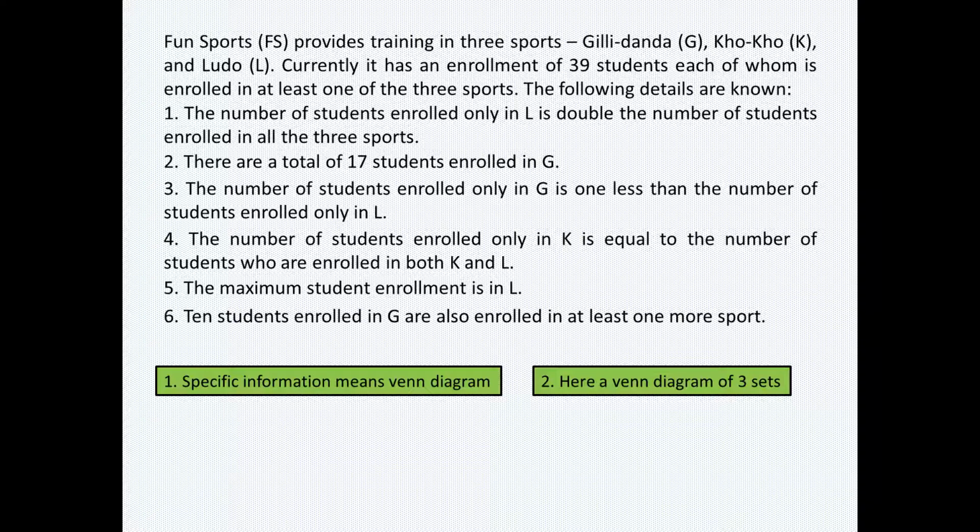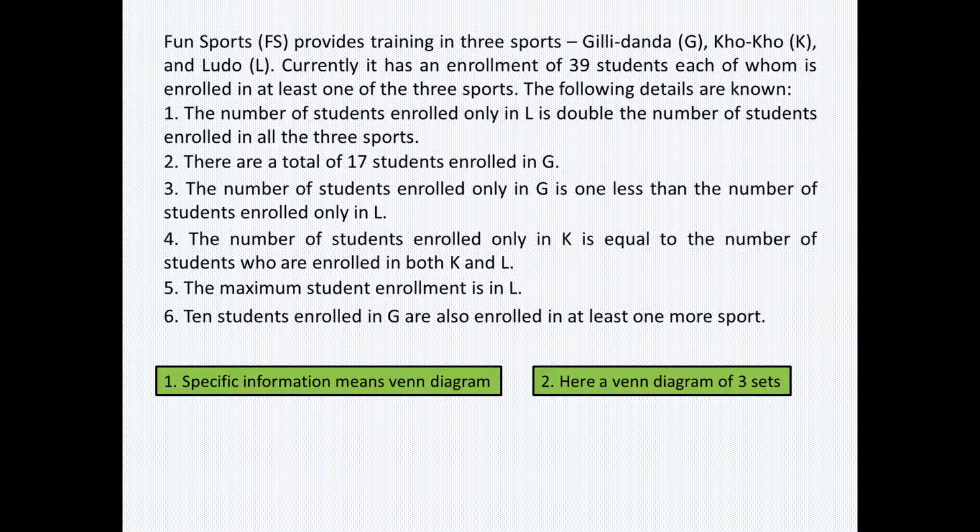So it is not necessary that we use the first information first, then the second one, then the third one, and so on and so forth. We'll have to look at these pieces of information according to our use. I mean, look for that information first which will give you the exact information.